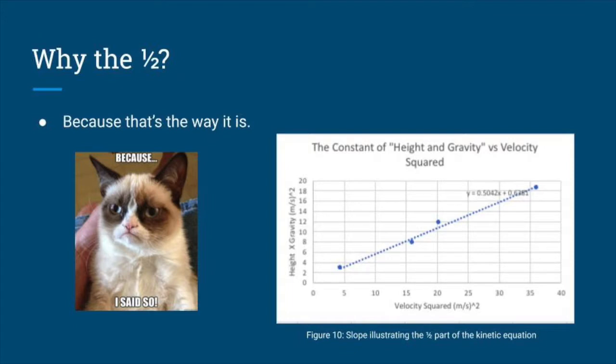However, it doesn't explain why there is 1/2. The answer to that question is that's just how it is. There's really no reason except that it works, and you can see that in the graph above. When you graph height times gravity versus velocity squared, you get the slope of about 1/2.